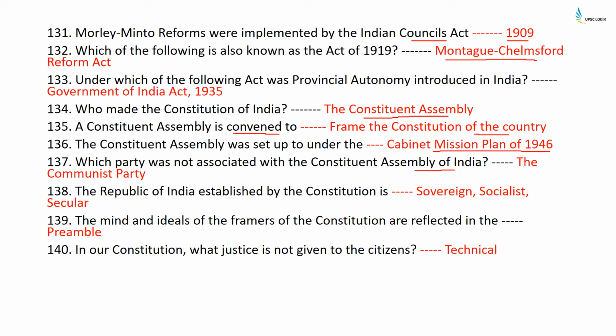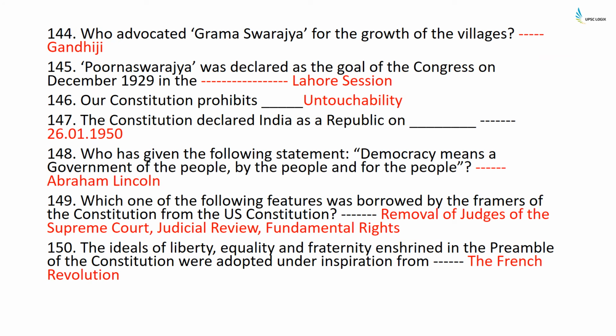The mind and ideals of the framers of the Constitution are reflected in the Preamble. In our Constitution, what justice is not given to the citizens? It is technical justice. Who advocated Gram Swarajya for the growth of villages? Gandhiji. Purna Swaraj was declared as the goal of Congress in December 1929 in the Lahore session. Our Constitution prohibits untouchability. The Constitution declared India as a republic on 26 January 1950.